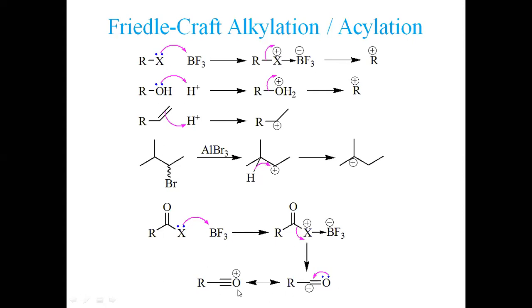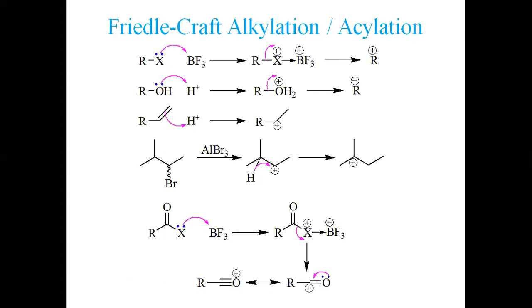Now we have generated an electron deficient entity. So when the aromatic system approaches, it shall approach the carbon. This electron pair shall transfer onto oxygen, and the electron density of the aromatic system shall transfer to this carbon, or it shall transfer to this directly. So we shall get an acylation on the aromatic system.